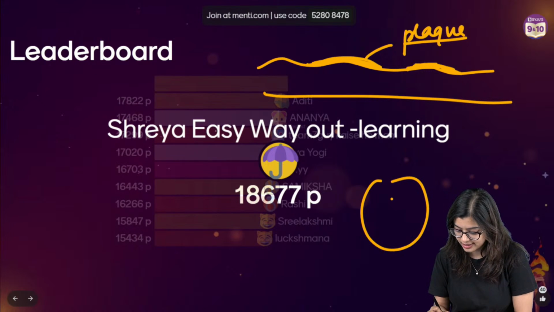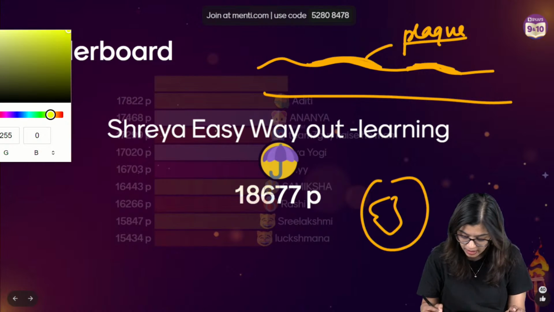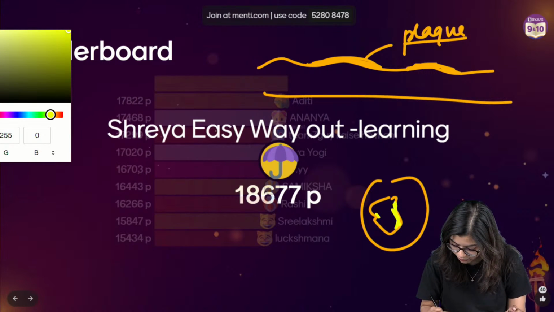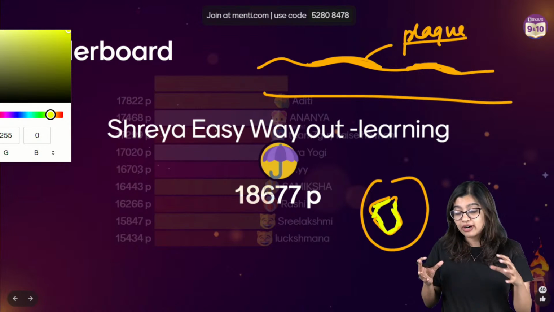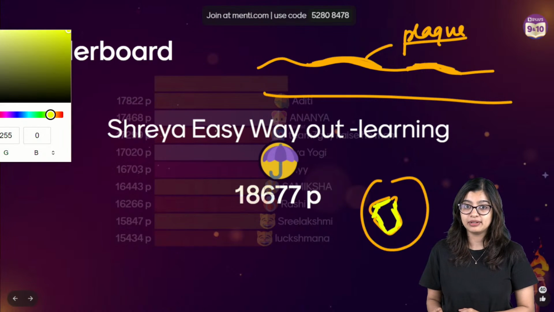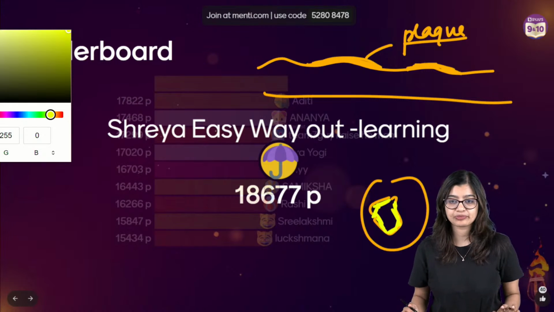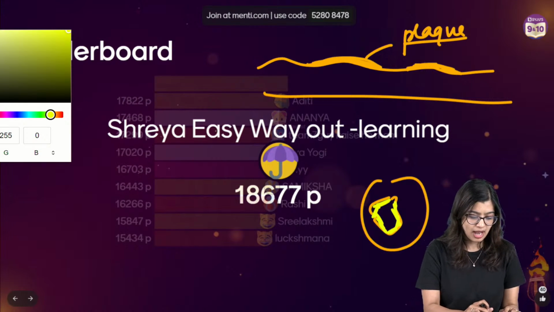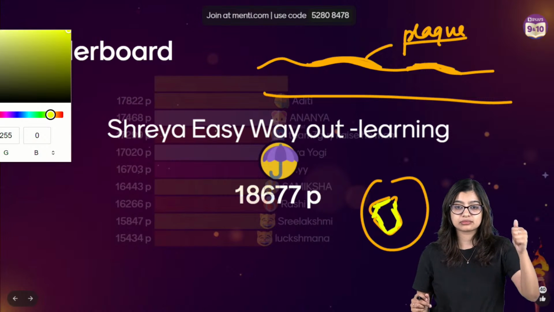So now this is the cross section and this is my artery. I'll use another color. We see that they will come and form plaques like this. They are further restricting the flow of blood. Thereby the blood is going to flow at higher pressure, right? Okay. Are we all clear with this? Yes or no?